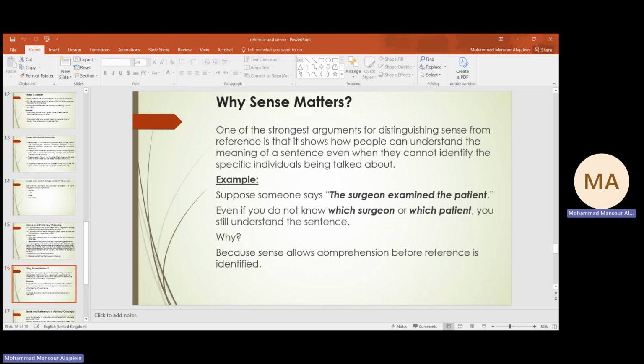So why does sense matter? One of the strongest arguments for distinguishing sense from reference is that it shows how people can understand the meaning of a sentence. If we say the surgeon examined the patient, we understand the meaning. Of course, we understand what the word surgeon refers to, what is meant by examined and what is meant by patient, but still we are not aware of the exact meaning of this sentence. Who is the surgeon and who is the patient? And what was the nature of the examination?